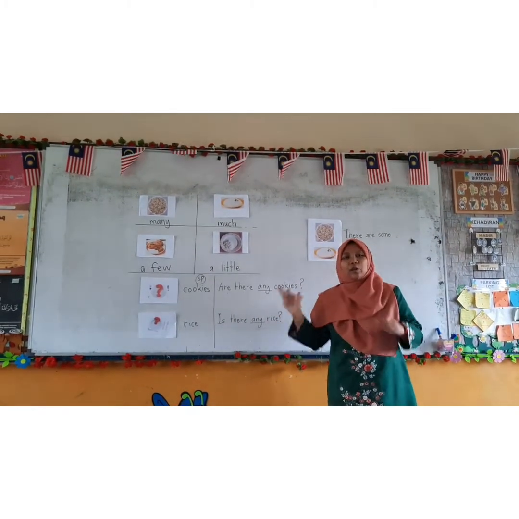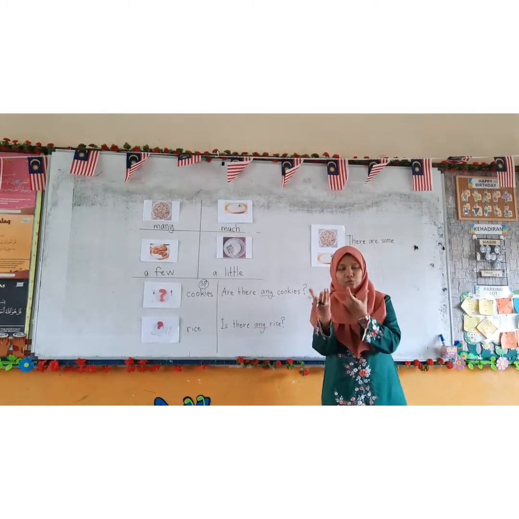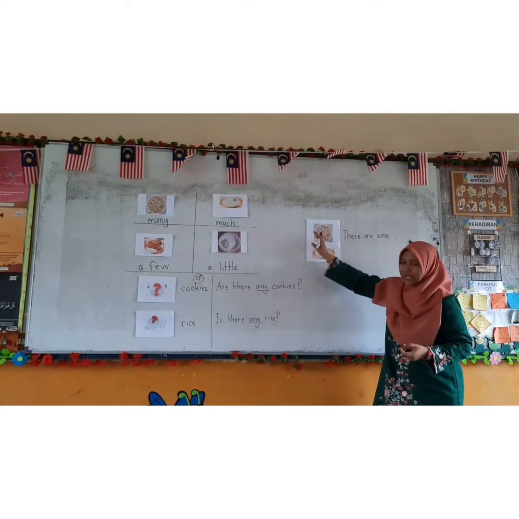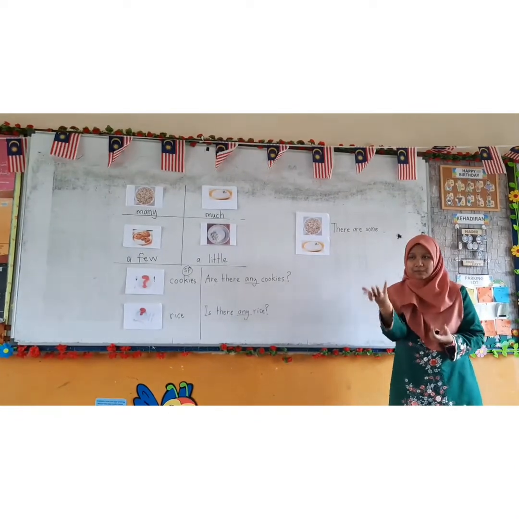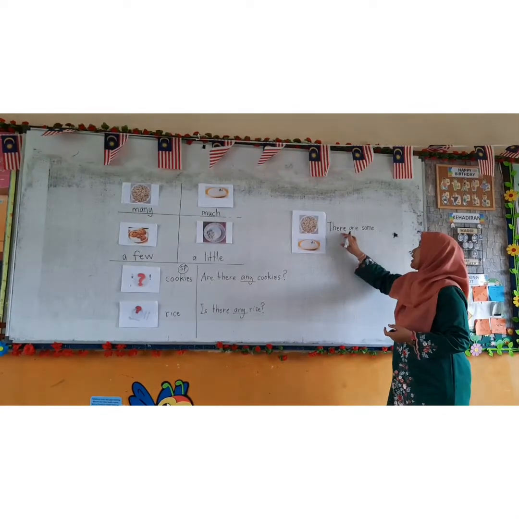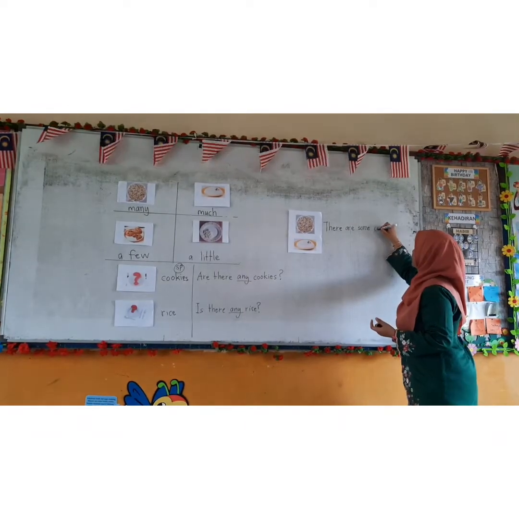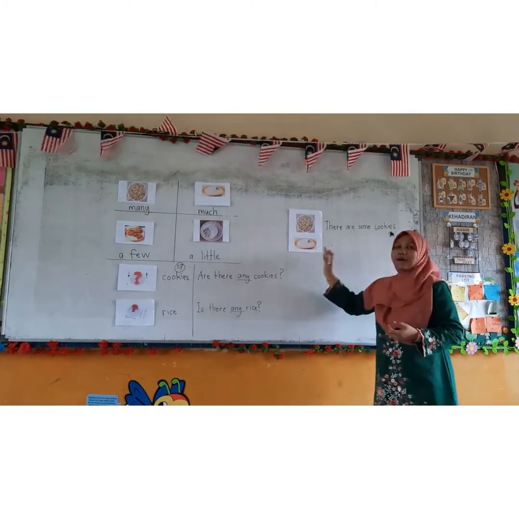Any is used when you are not sure about the amount. Bila kamu tak pasti tentang jumlah. Now, you are sure that there are cookies. Terdapat biskut di atas pinggan. Okay, so there are some. Terdapat berapa? There are some cookies. Okay, what about the rice?